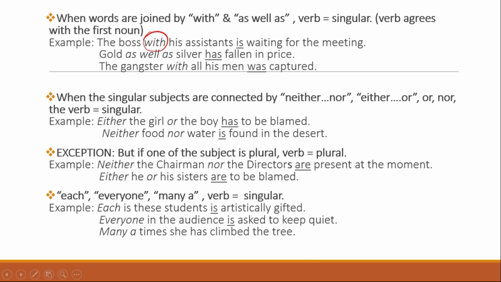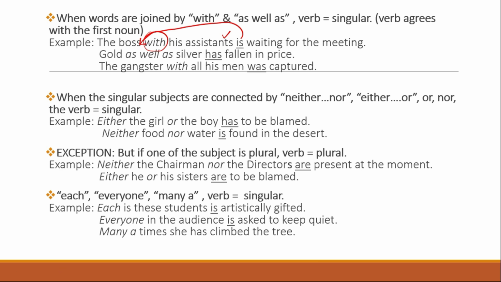One more thing I wanted to tell you. If a sentence is joined by with, and the second one is plural, still the verb will agree with the first noun. So here it is assistants. You will think it should be are here. No, because it is the boss. But this is the rule that you have to remember.